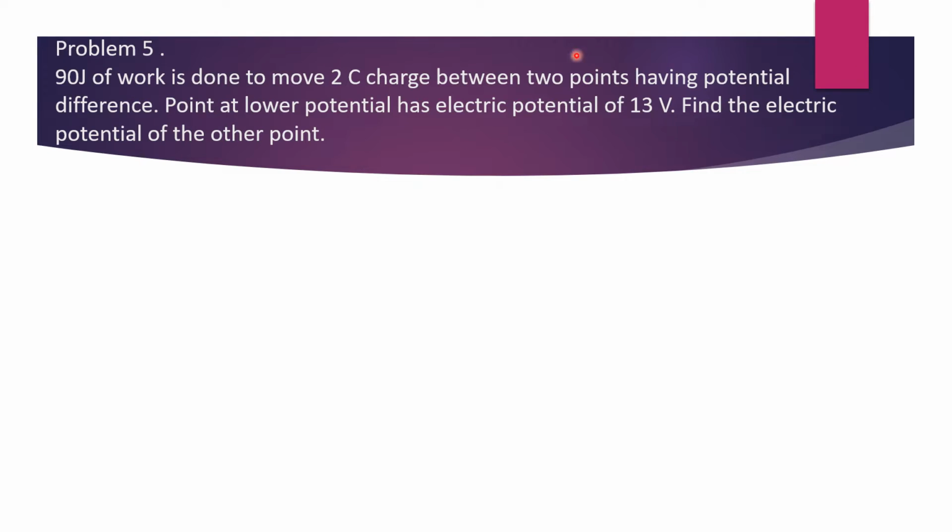Problem 5. 90 joules of work is done to move 2 coulomb charge between 2 points having potential difference. Point at lower potential has electric potential of 13 volt. Find the electric potential of the other point. Let us name the point at lower potential as A and the point at higher potential as B.